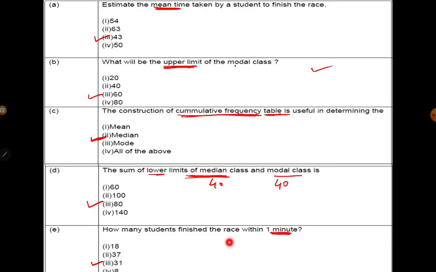So this way it's very easy. This question was very simple. This way you can find all your answers in the case study questions. So any 4 you can attempt. Whichever 4 you know better, that you can attempt.